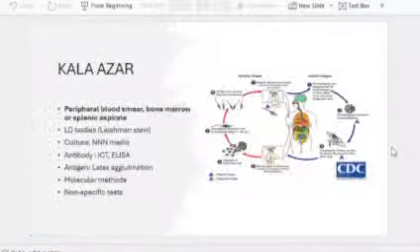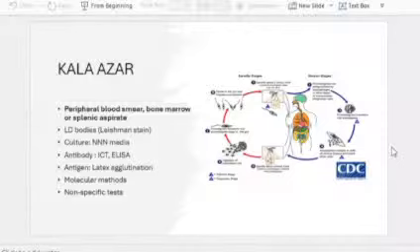And in earlier days, they used to ask about Kala Azar as a short essay question. Kala Azar, you don't have to worry about the life cycle. The life cycle is simple in that the sandfly is the vector. You have the promastigote form in the sandfly and the amastigote form in human beings. That's all that you have to remember. Okay, promastigote in the sandfly. So the sandfly will be introducing promastigotes into your system, and once it reaches your body, promastigotes get converted to amastigotes. That's all that you have to remember.